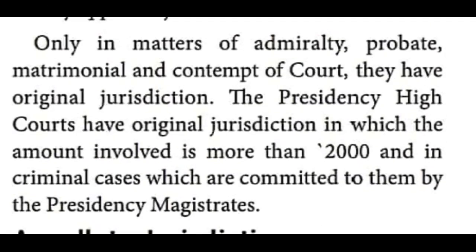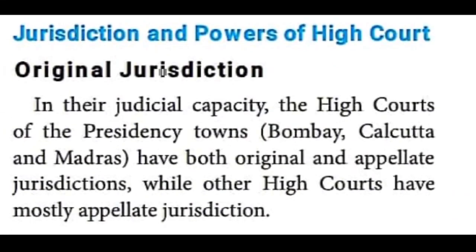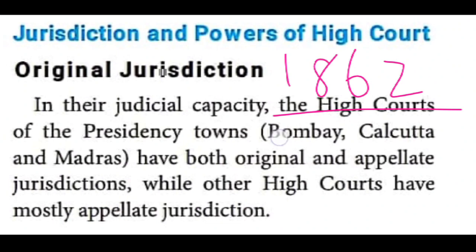Okay. Then I am telling about what other things are given in your book under original jurisdiction. The High Courts were established in the year 1862, as I told. First, they were established in only 3 states: Bombay, Calcutta and Madras.